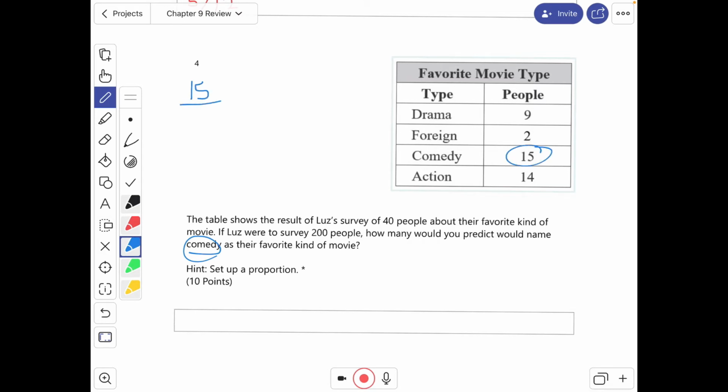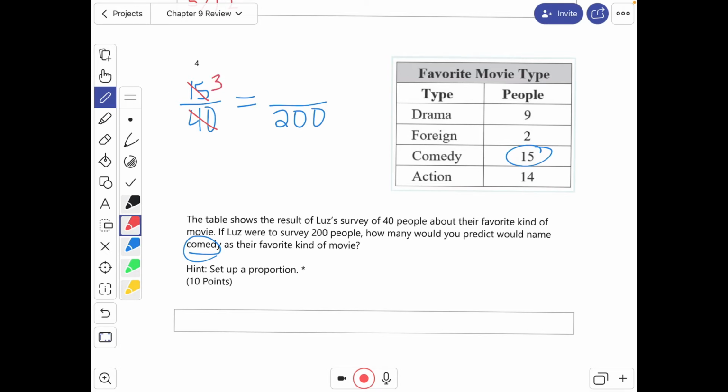So far, 15 out of the 40 have chosen it, and we want to set up a proportion to predict for 200. Well, I can't do something to 40 to make it to 200. I can't multiply or divide it by something to get 200, but I can simplify. Both of those numbers can be divided by 5.